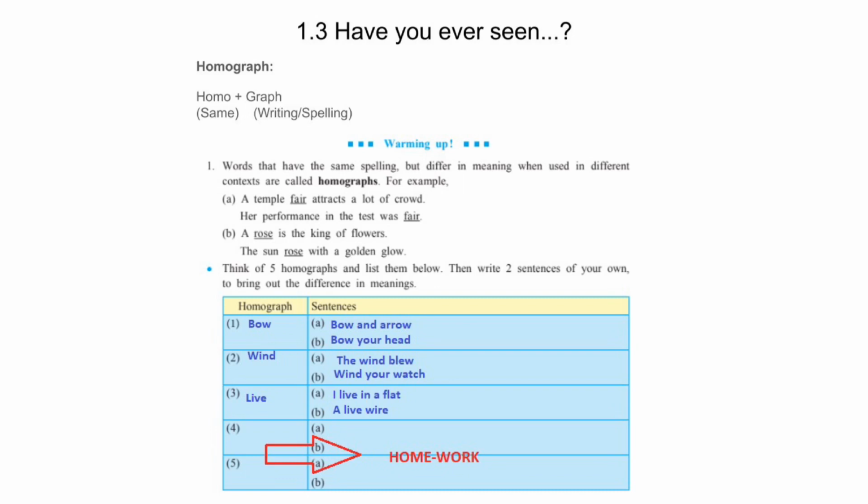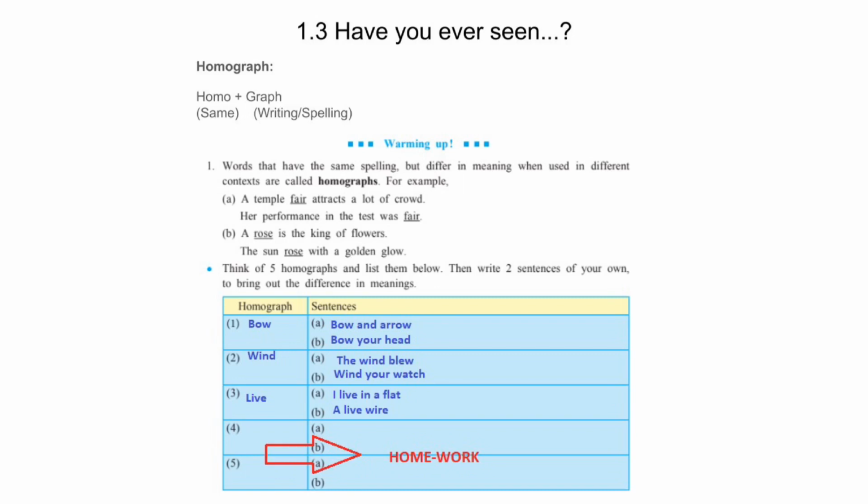Think of 5 homographs and list them below in the table given and write 2 sentences of your own to bring out the differences in meaning. The first homograph is the word BOW. The sentence frame using this word is bow and arrow, bow your head.